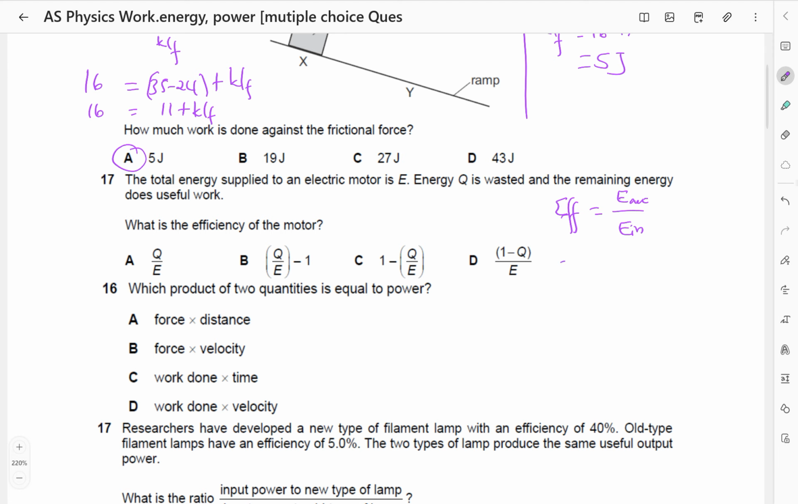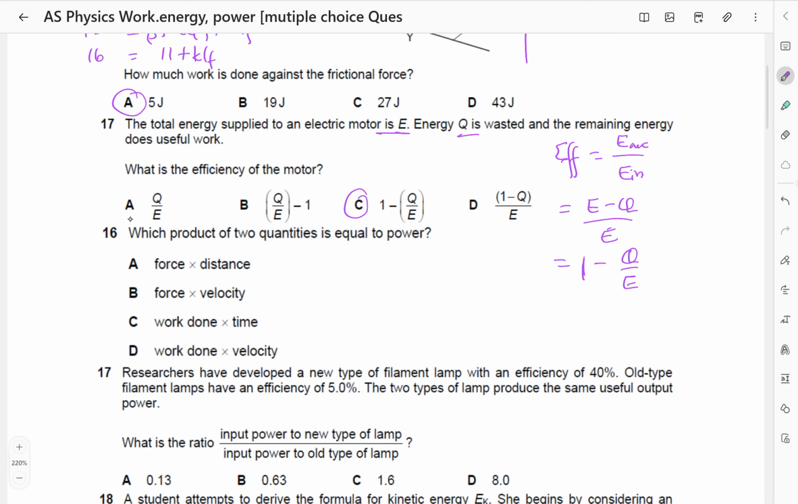So the efficiency is going to be equal to the energy output over the energy input. Because the energy supplied is E, that is the energy input, and the energy wasted is Q, the energy output is going to be E minus Q, divided by E. When we divide each of these by E, E divided by E is 1, then minus Q divided by E, that is Q over E. In the denominator, E divided by E is 1. So the answer remains 1 minus Q over E, which means the answer is going to be C.